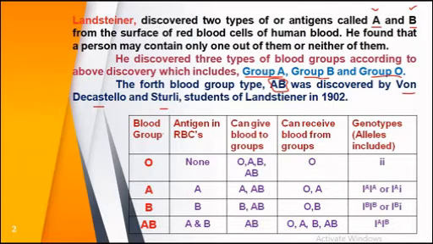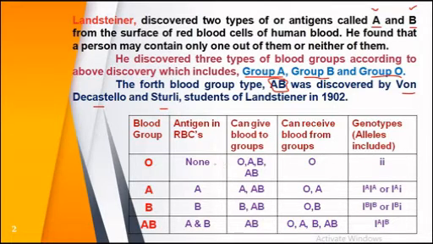The first column is the blood group, the second is the antigen in the RBC of that blood, then which groups it can give blood to, which groups it can receive blood from, and genotypes, that is the alleles included for the expression of such a blood group in that person.